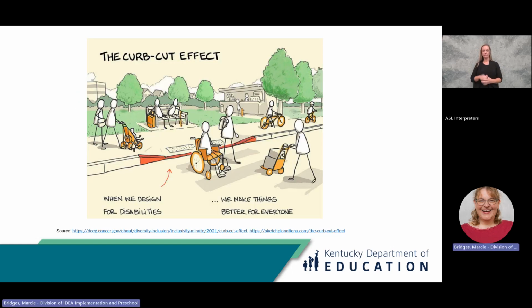The curb cut effect describes how addressing exclusions for one group of people can create an environment that enables everyone to contribute equally. Look at the sketch. The curb cutout is not only for the person in the wheelchair, but also for the family with a stroller, the young person with a skateboard, or someone who has a wheeling suitcase or a cart. UDL works in much the same way. Planning for those who need accommodations or special instruction can help everyone.